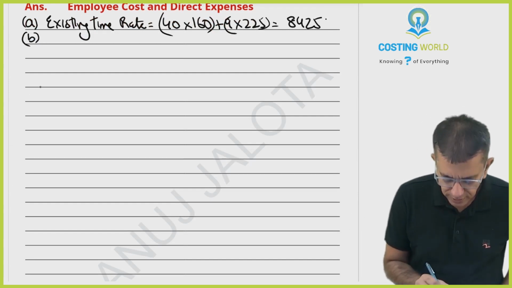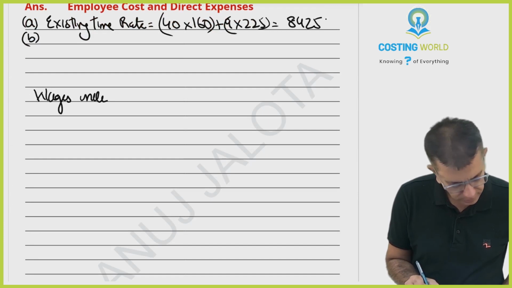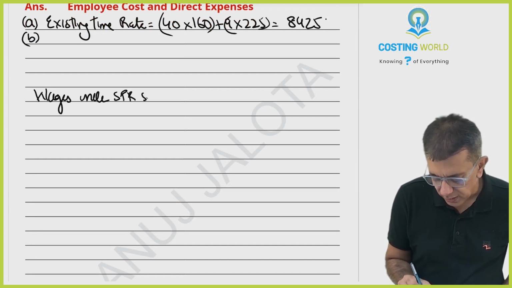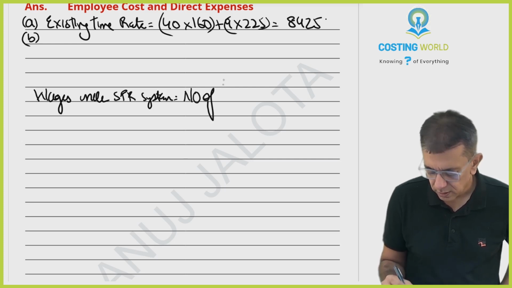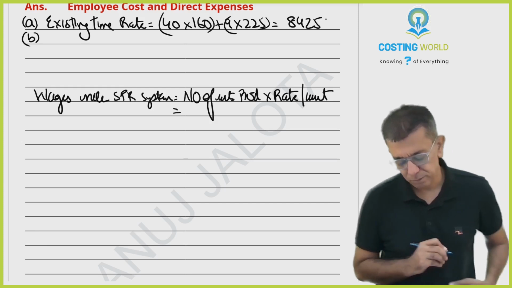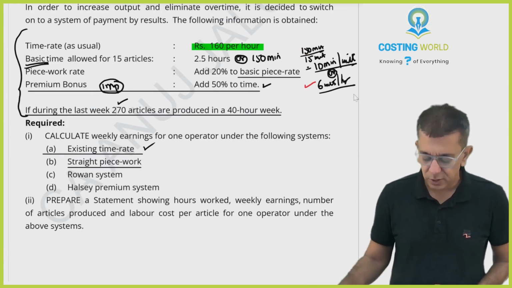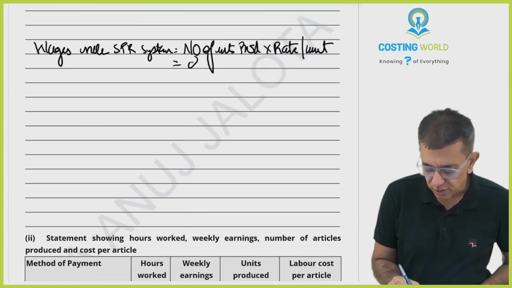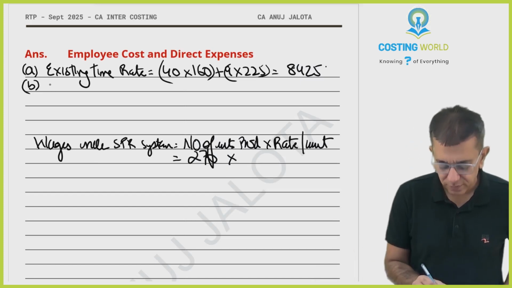Wages under SPR system is equal to number of units produced into rate per unit. Now tell me one thing, now those guys have produced how many units beta? 270. So therefore 270 into rate per unit. So you want rate per unit here.